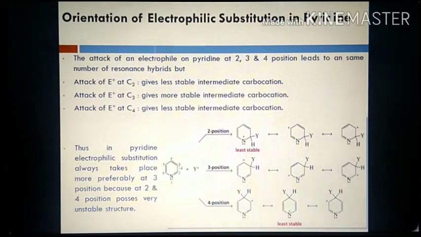But for the attack at the 3 position, there is no resonating hybrid structure in which nitrogen carries a positive charge, and therefore attack at the 3 position is more favorable, because you get a more stable resonating hybrid structure. So keep in mind that the electrophile always attacks at the 3 position but not at 2 and 4.